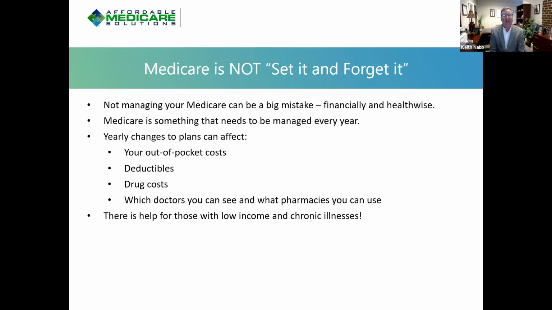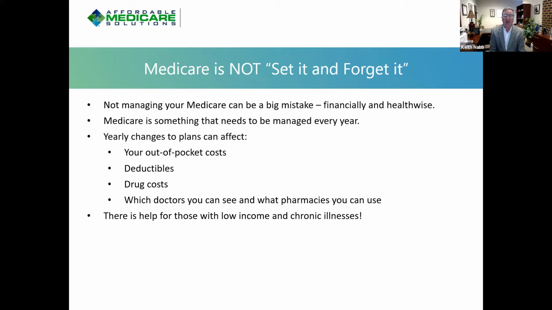At the end of each year is the annual enrollment period, and that is October 15th through December 7th. And also they give you a 2-week preview period, October 1st through October 14th. So that's the end of the year, and all of your new plan choices will take effect on January 1st. These yearly changes that can affect your plan include how much out-of-pocket expense do you have if you get sick. Also, Medicare changes the hospital deductible and outpatient deductible for Medicare each year.